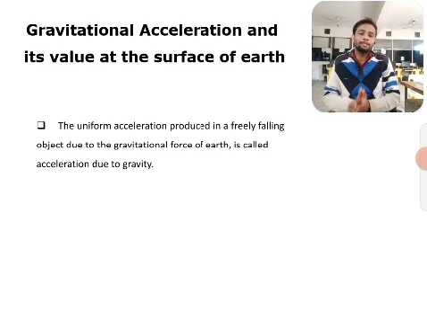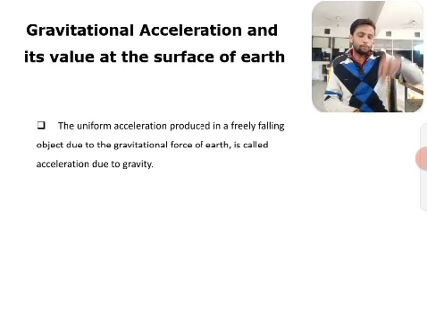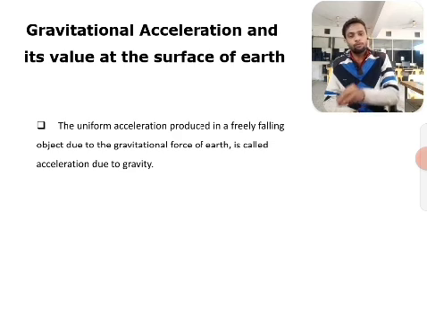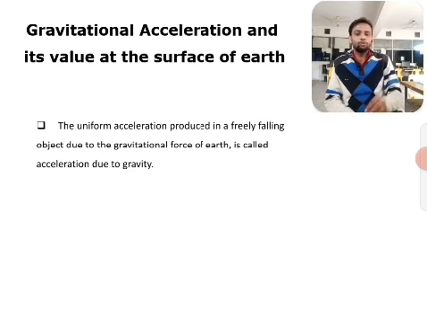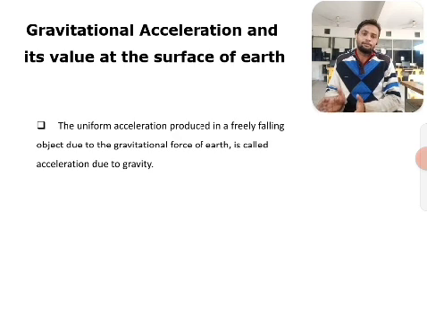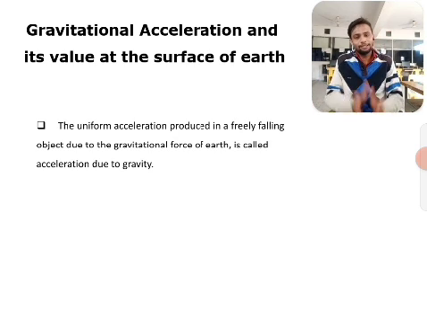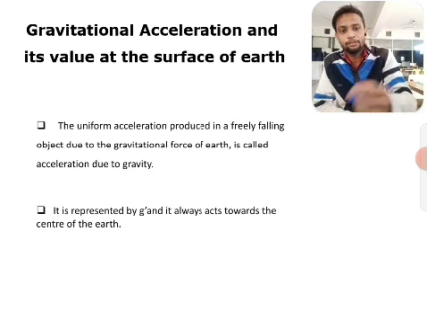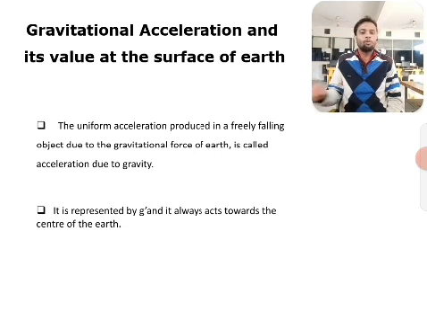The uniform acceleration produced in a free falling object due to the gravitational force is called gravitational acceleration. It is always represented by the symbol small g, and it always acts toward the center of the earth.